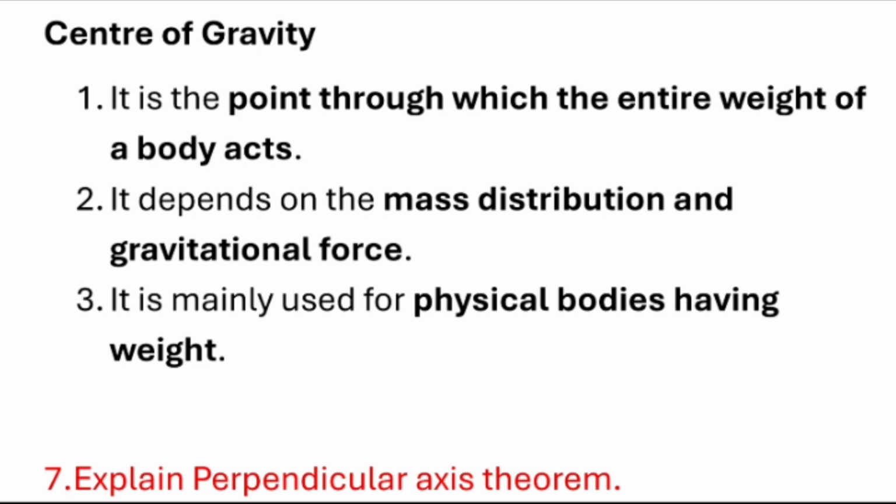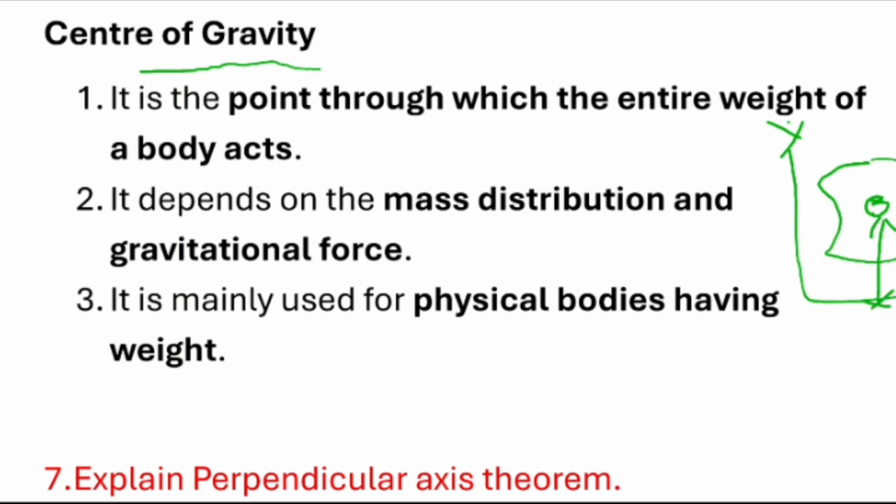Next is center of gravity. Let us consider this diagram. With respect to x and y axes, this is a body. The center of the body with respect to the x axis is y bar, and with respect to the y axis it is x bar. This is the center of the body. First, it is the point through which the entire weight of the body acts.